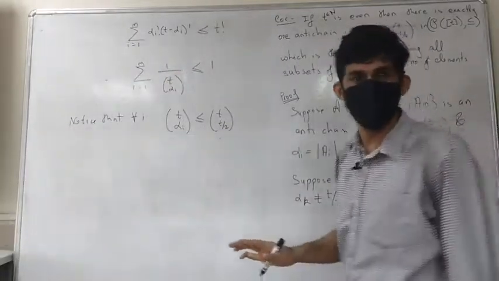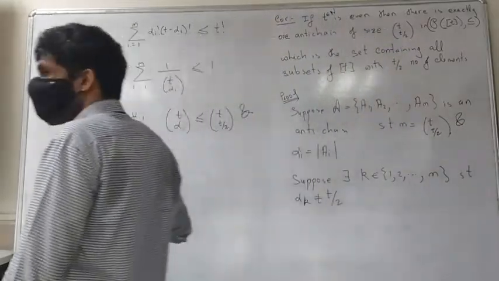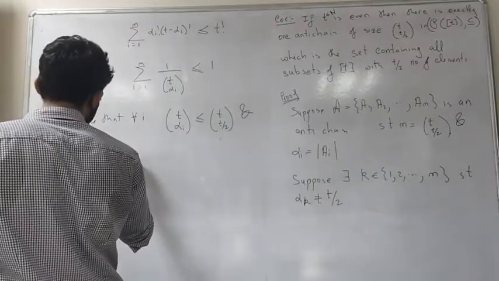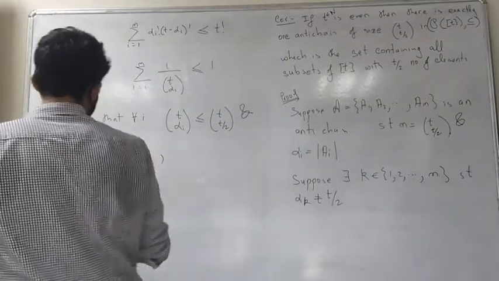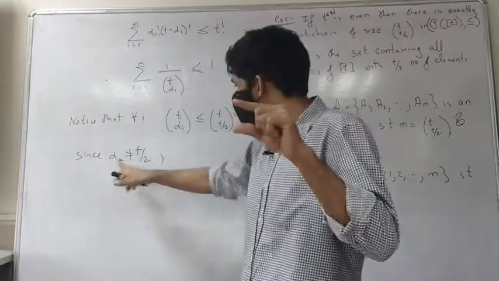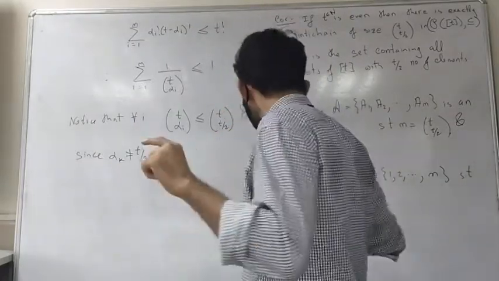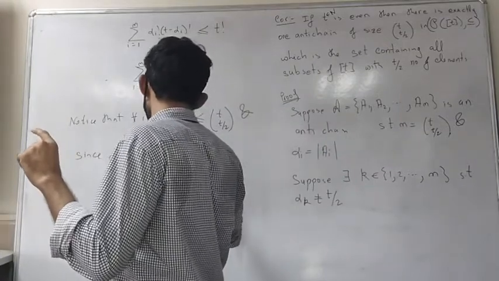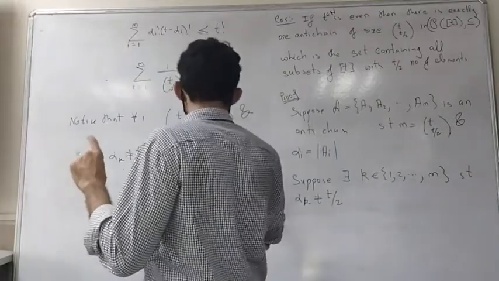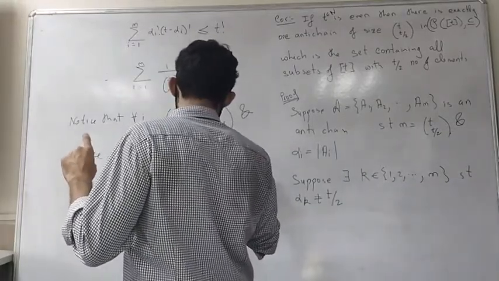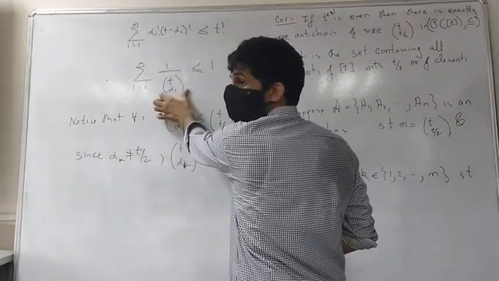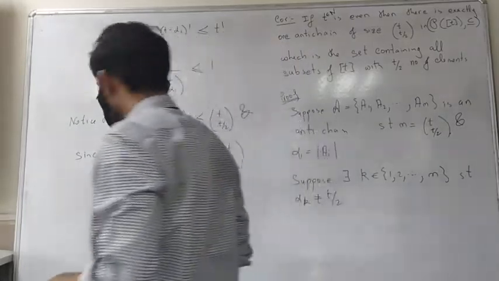We know this is the biggest one, and t by 2 is the middle one. So this binomial coefficient, the kth one, is going to have a strict inequality. The moment one of them has strict inequality, you get a strict inequality on that side.